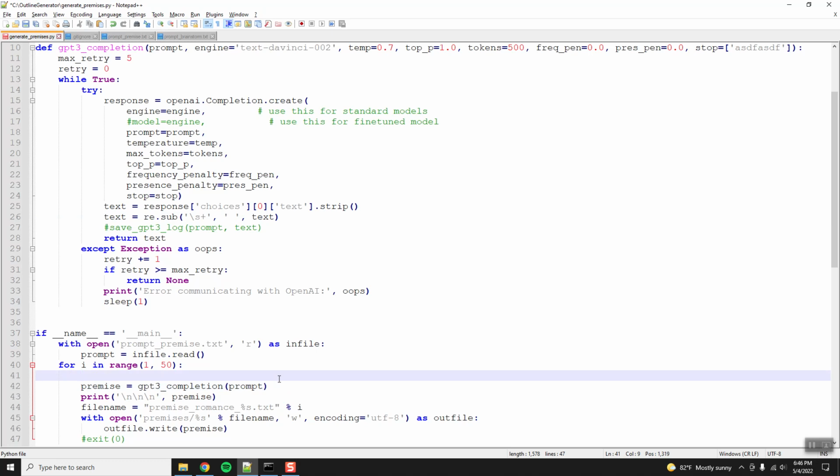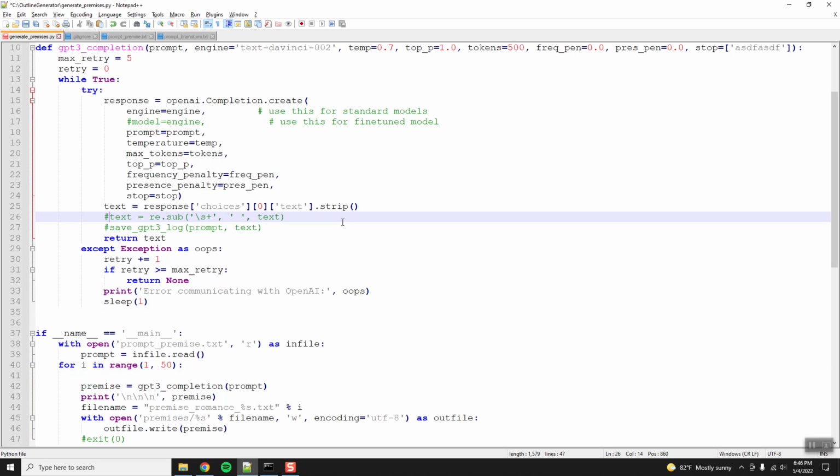Let's see, how should I approach this? I think I'm just going to need to take this out because we want to maintain the lines, and we will say, I don't want to waste too many tokens.